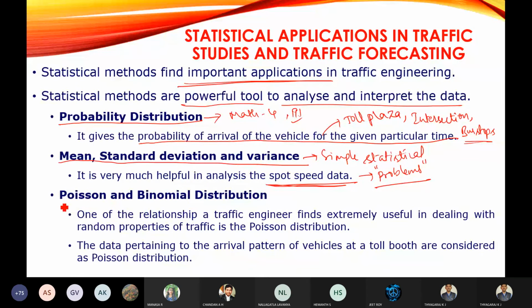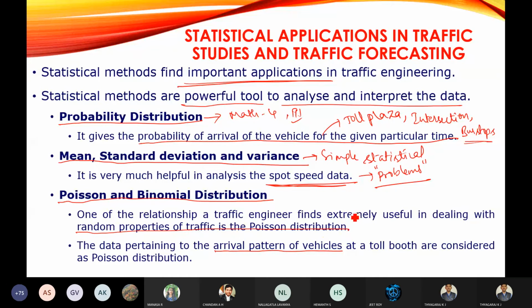The next one is Poisson's and binomial distribution. It is also an important mathematical tool which will be used to determine the arrival pattern of vehicles. Here also you can go for the arrival pattern of the vehicle, dealing with random properties of traffic in the Poisson distribution.